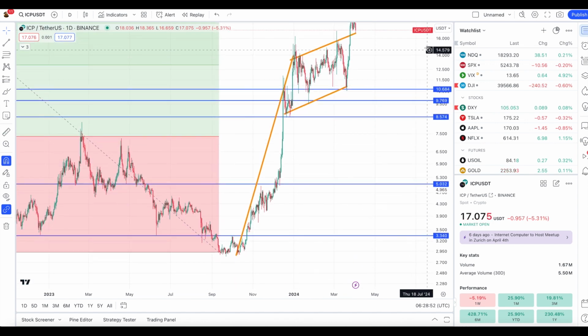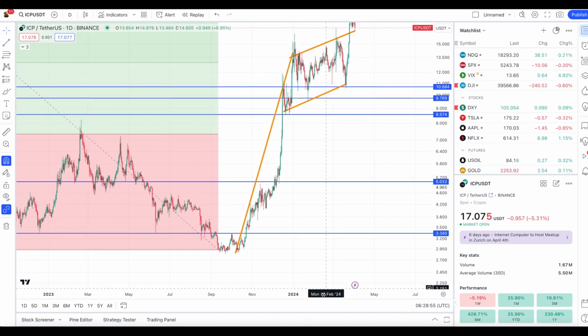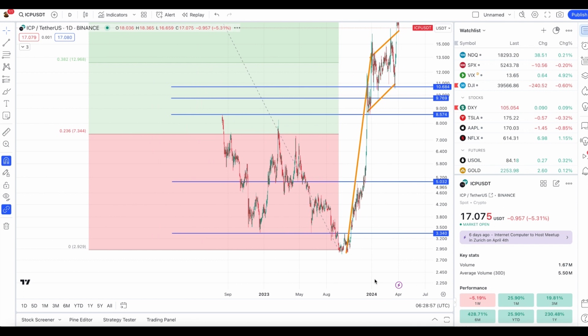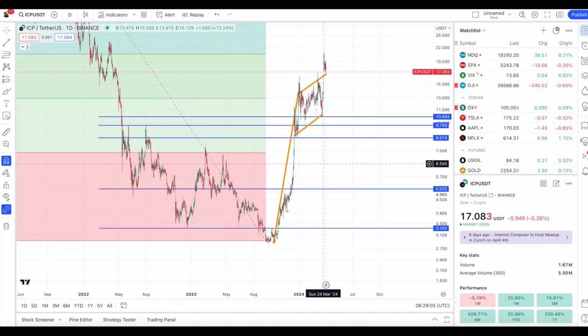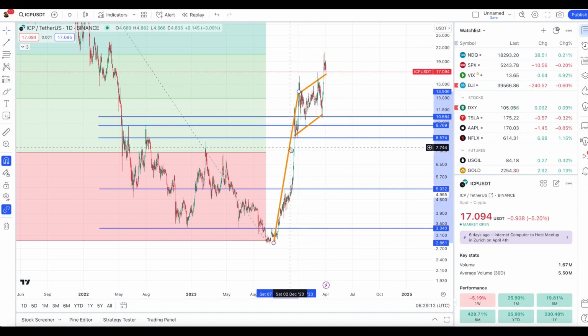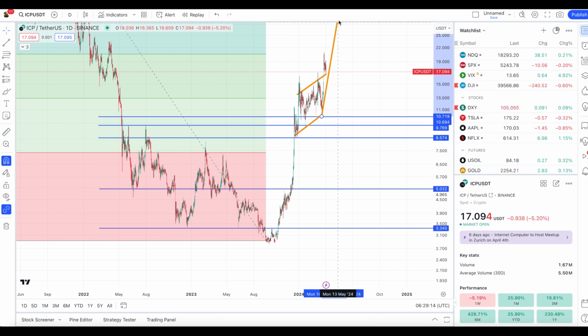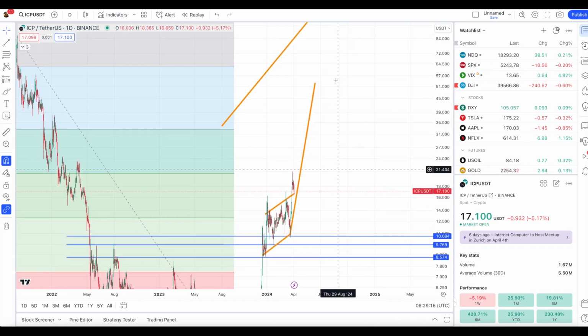So at the current time of recording, we see ICP's price action coming in at $17, and it bottomed out at the depths of the bear market around $2.87. So we've had a huge appreciation since then. And as you see, it just went up and to the right, and we've been forming this bull flag. So where's this bull flag technical target going to take us? This could take us all the way up to roughly a $52 ICP token.